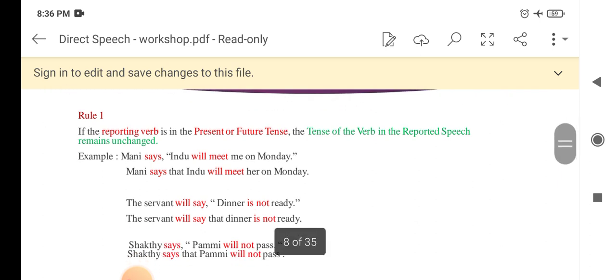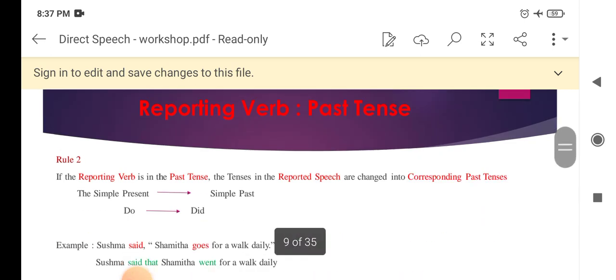The servant will say, dinner is not ready. The servant will say that dinner is not ready. Here we haven't made any changes in the verb of the reported speech, as the reporting verb, like says or will say, is given in present or future tense.